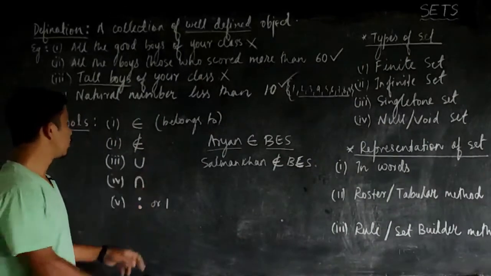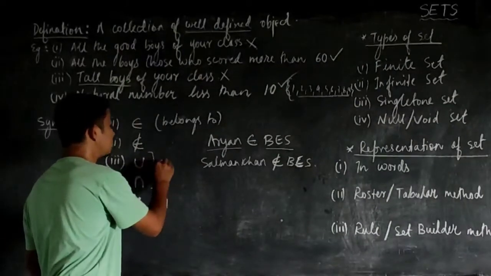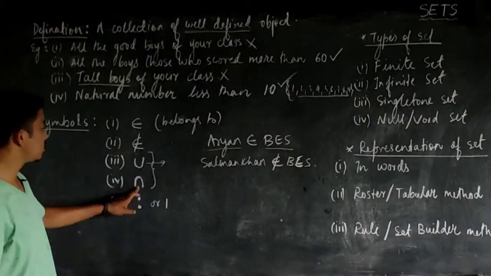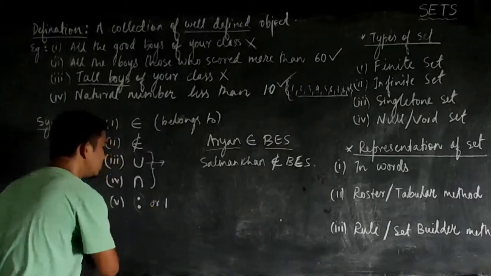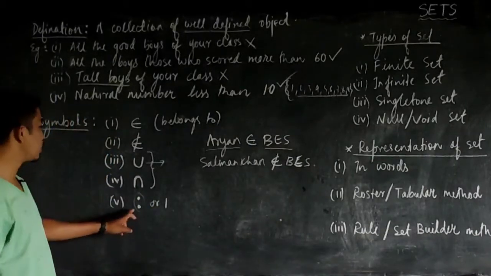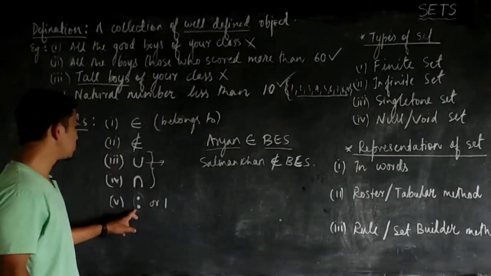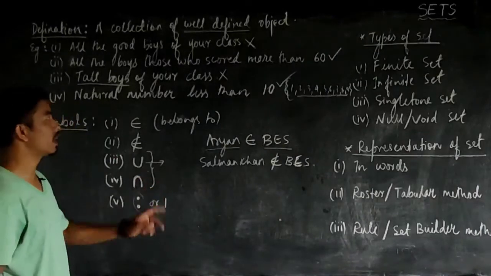The third and the fourth will come to later. The U stands for union and this symbol stands for intersection. And the last one is, such that. So you can either write two dots or simply a vertical line.